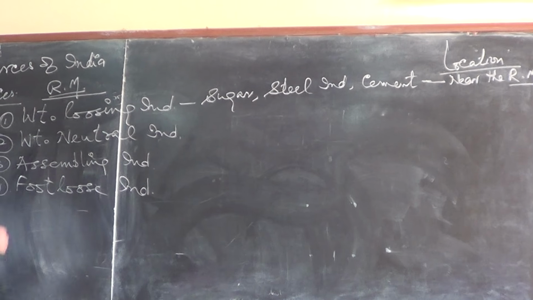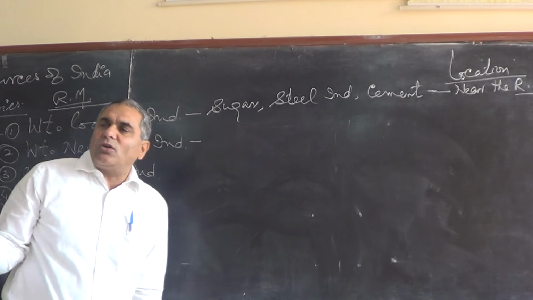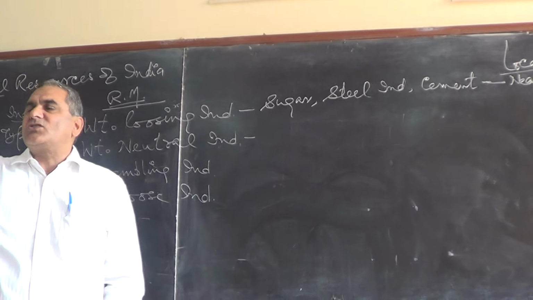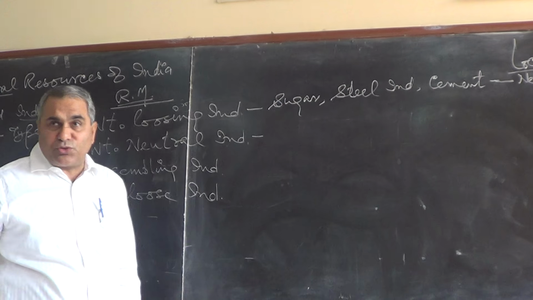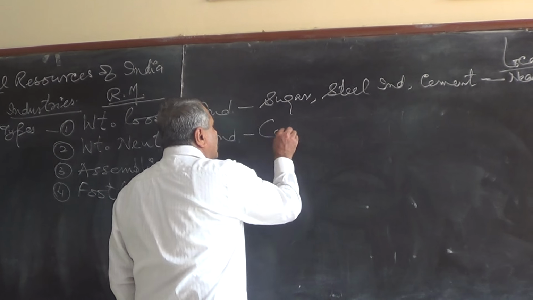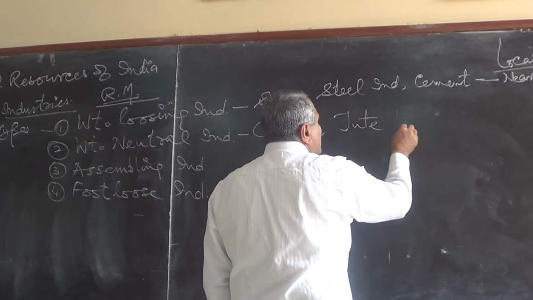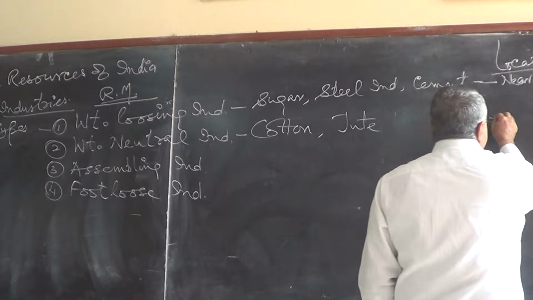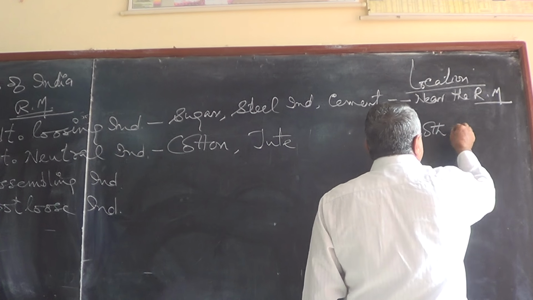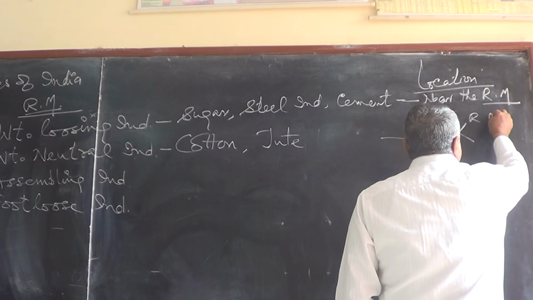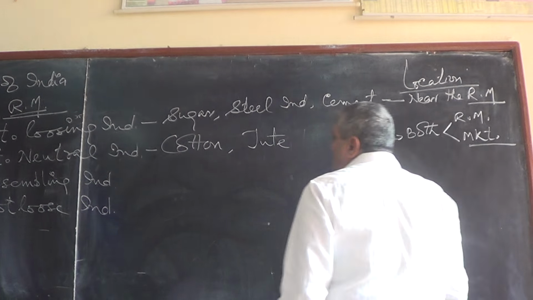And apart from that, there is another industry called weight neutral industry. The weight of the raw material and the weight of the finished goods is the same, so there is not much difference in the transportation cost, like the cotton industry or the jute processing industry. Such industries are located at either location, at the raw material or near the market. This industry can be established at either location.